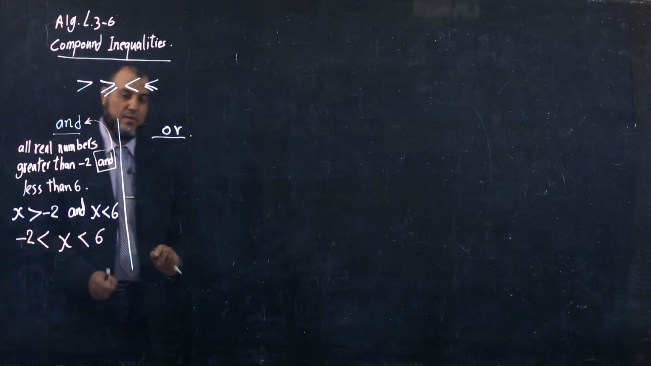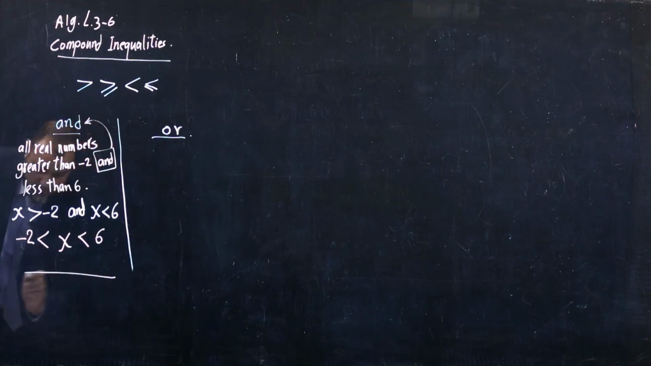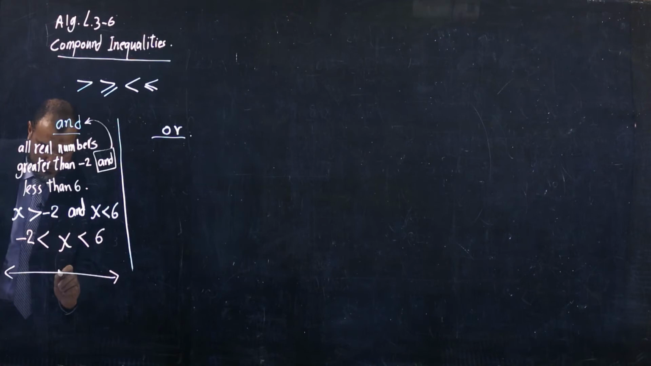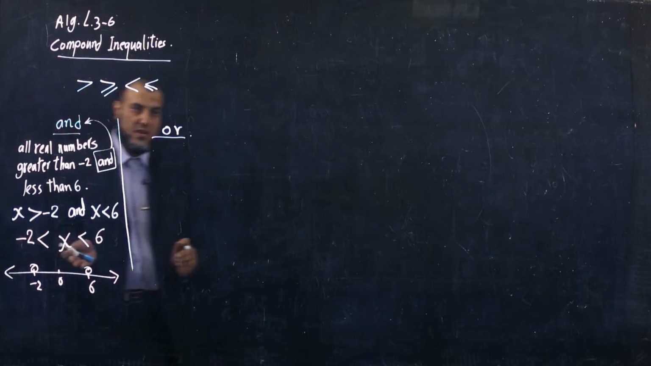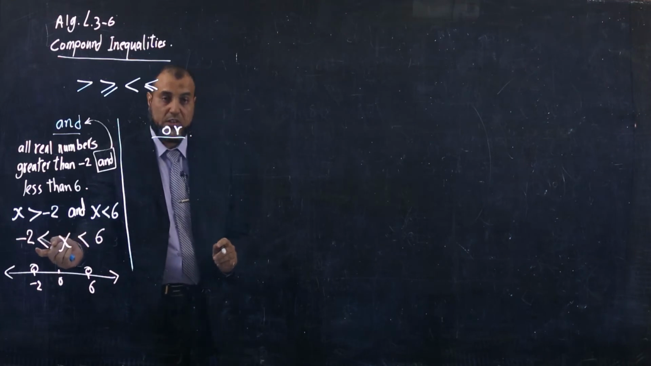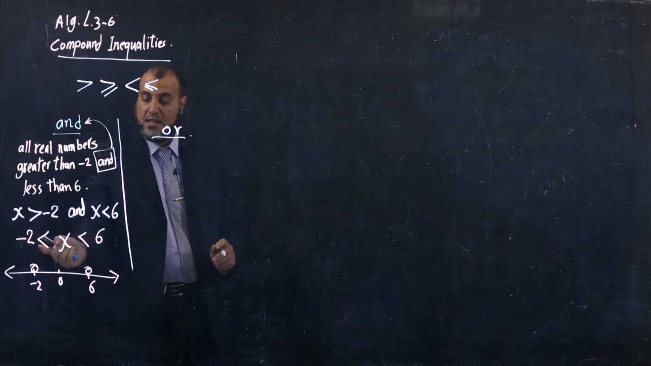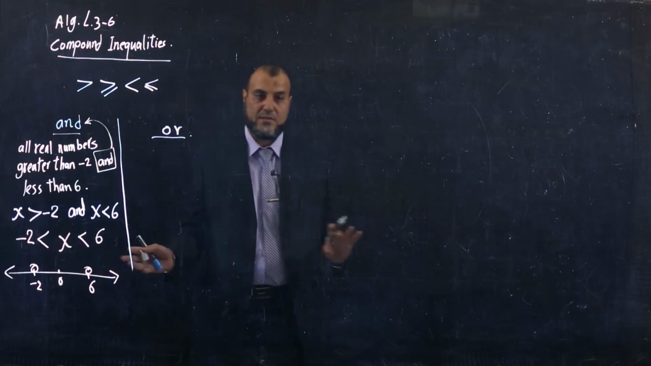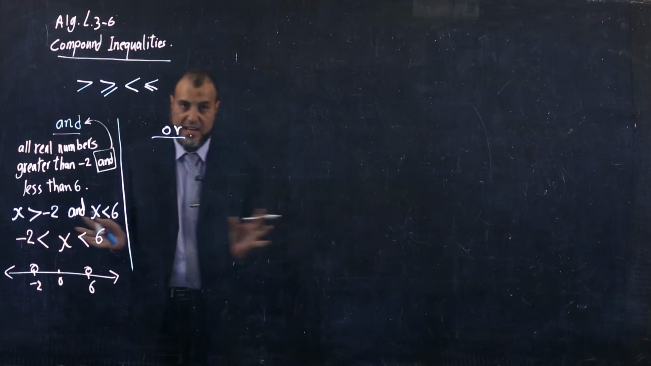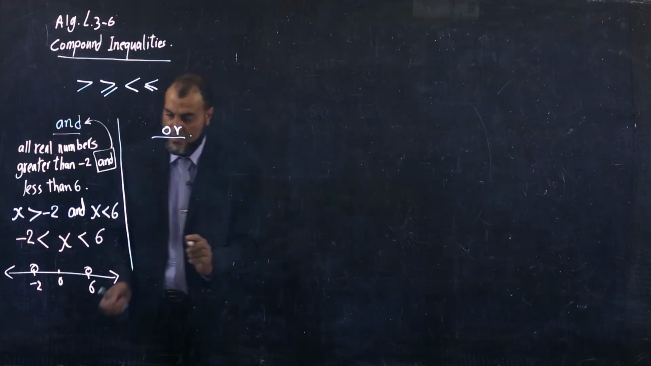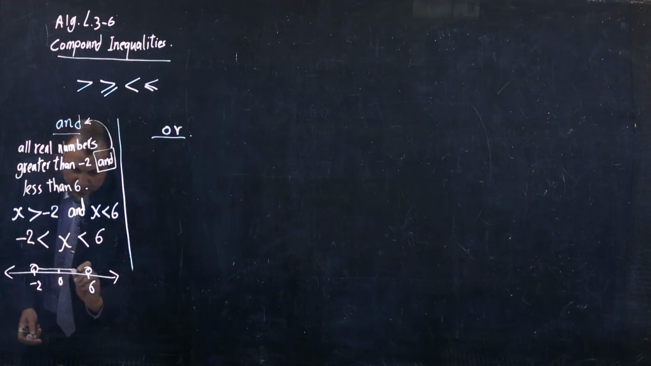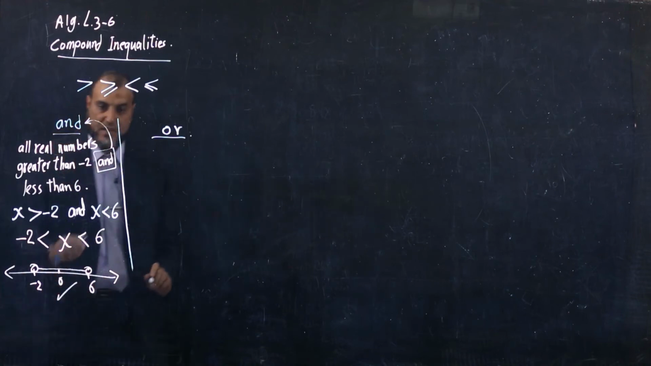Now how to graph. All of us know how to graph. First I put 0, here -2, and here 6. Put two circles here, and notice that here we don't have equal, so I leave the circles open. After that, I connect between these two points, like this. I finished this part.